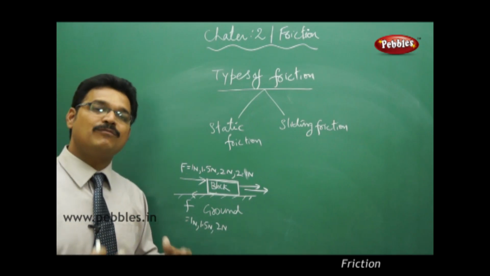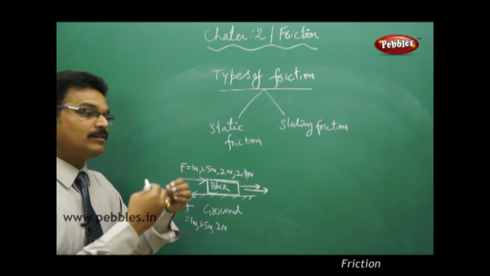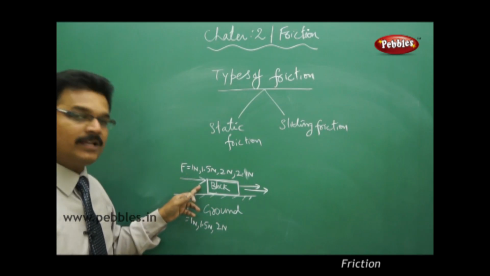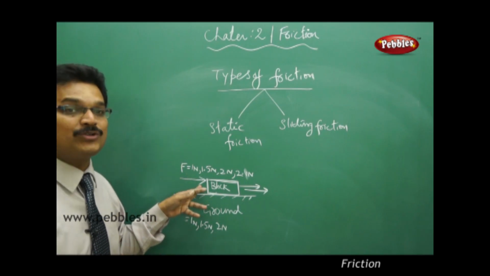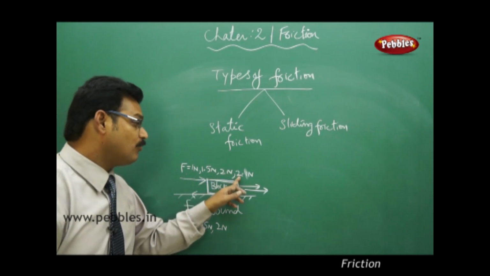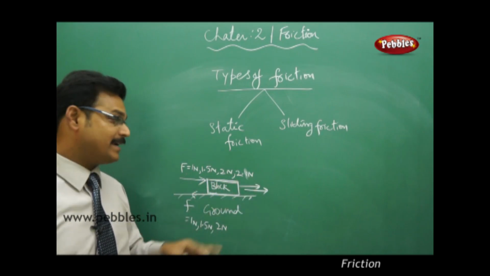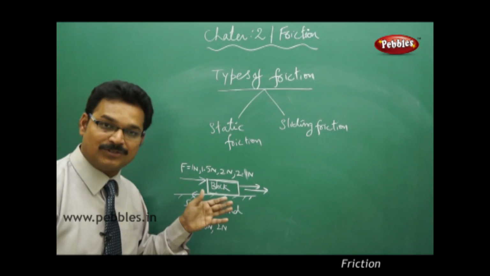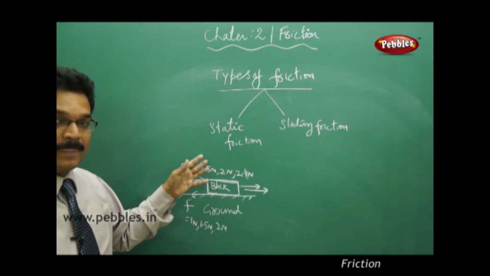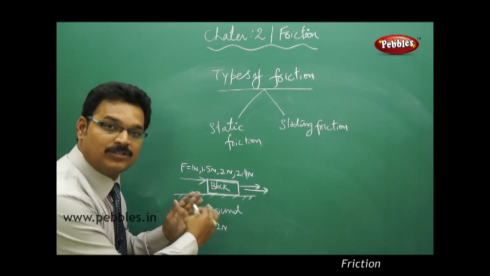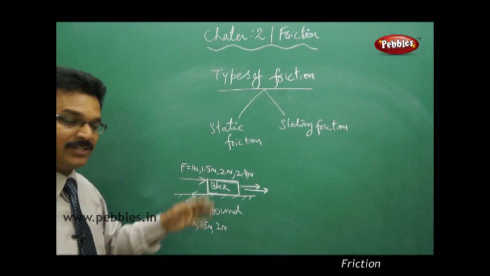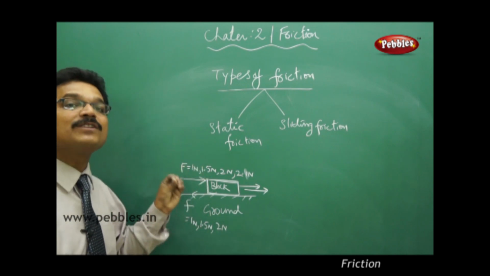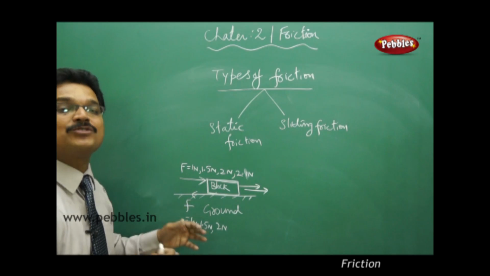Impending motion means just started motion. Here, the block just started its motion at a force equal to 2.1 Newtons. So the friction exists in that situation. Static friction always opposes the impending motion of the body, meaning the just started motion of the body.